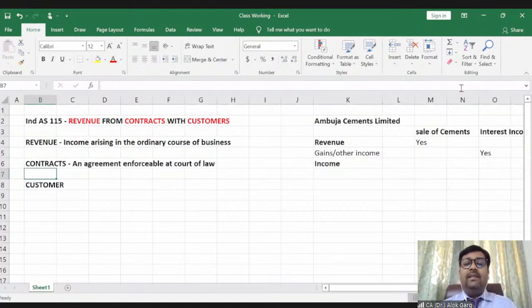A father is gifting a car to his son out of love and emotion. Is it a contract? This is not a contract. It cannot be enforceable at court of law.